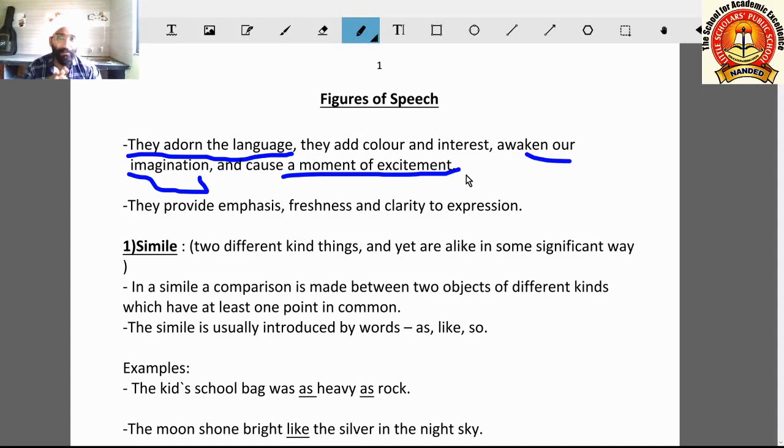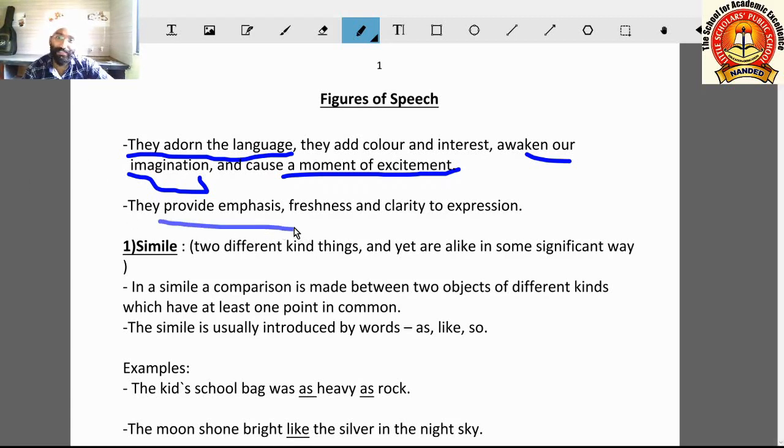Sometimes these figures of speech create excitement in you. What will happen next, and whatever happened now, they help to improve our confidence, our hope. They motivate us. This is how we use figures of speech.